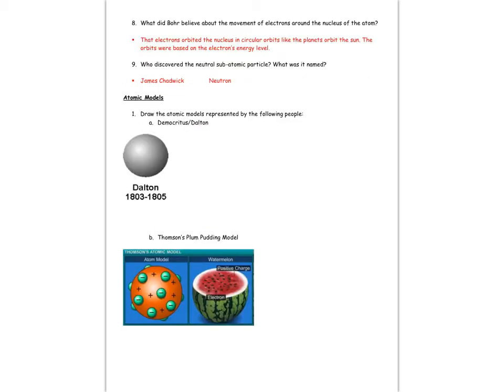Question 8 asks, what did Bohr believe about the movement of electrons around the nucleus of an atom? Bohr believed that electrons orbited the nucleus like planets orbit the sun. We now know that that's not true, that they actually have orbitals, or regions or locations that they're most likely going to be at, and different energy levels that they're most likely going to be at, but they don't actually orbit in these perfect circles around the nucleus.